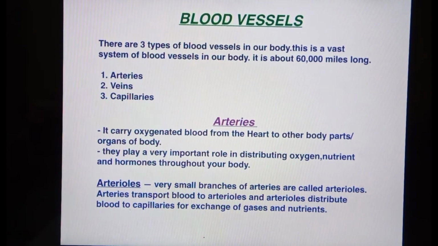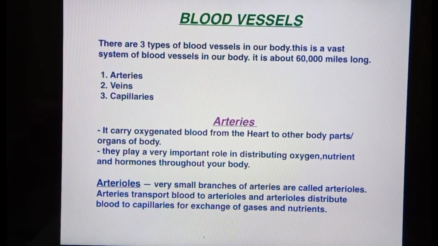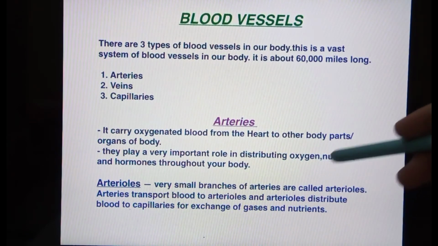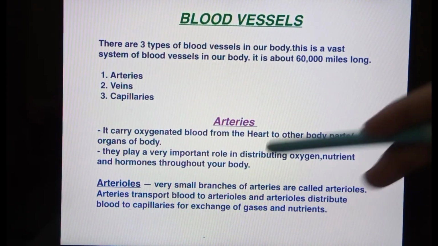The smallest part of the body is called a cell, and for its existence every cell needs oxygen and nutrients. The oxygen and nutrients are circulated through the blood and reach your body parts and your cells. So arteries play a very important role in distributing oxygen, nutrients, and hormones throughout the body.